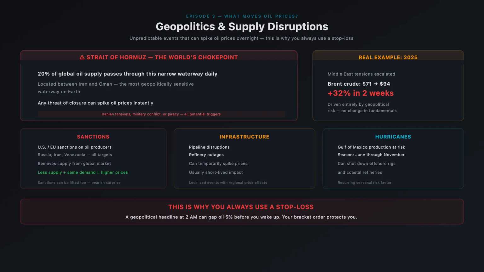almost instantly. In 2025, tensions in the Middle East caused Brent crude to jump from $71 to $94 per barrel in under 2 weeks. That's a 32% move driven entirely by geopolitical risk.